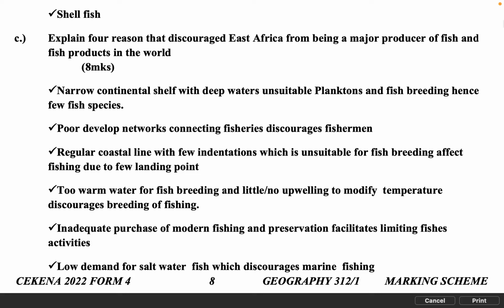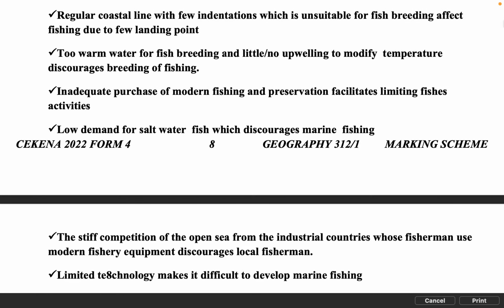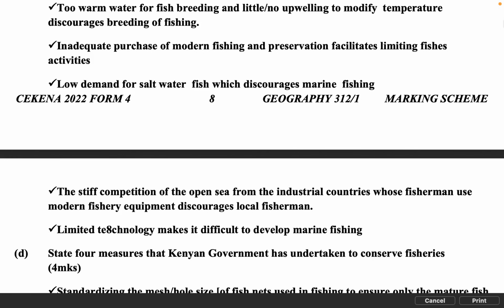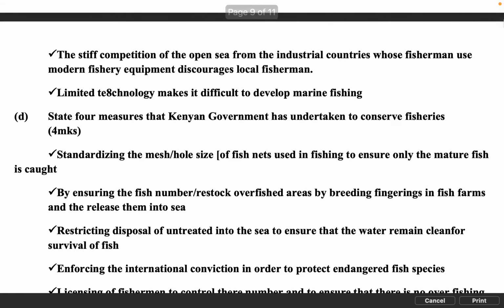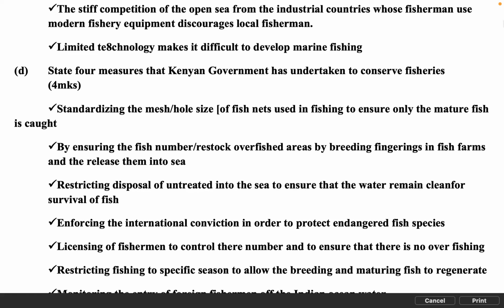Inadequate purchase of modern fishing and preservation facilities limits fishing activities. Low demand for saltwater fish, which discourages marine fishing. The stiff competition in the open sea from the industrial countries whose fishermen use modern fishery equipment discourages local fishermen. Limited technology makes it difficult to develop marine fishing.